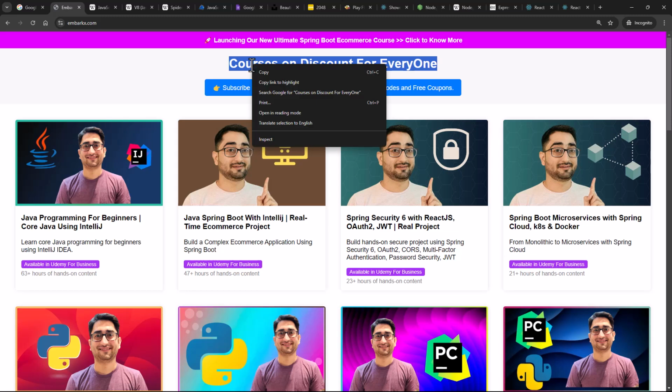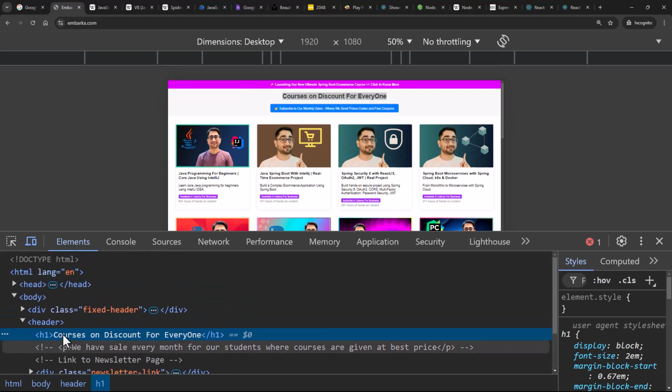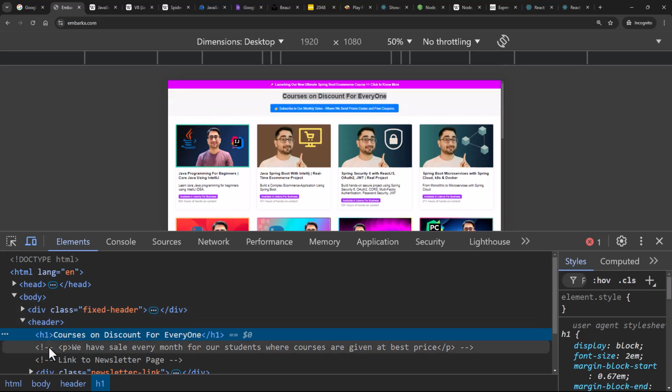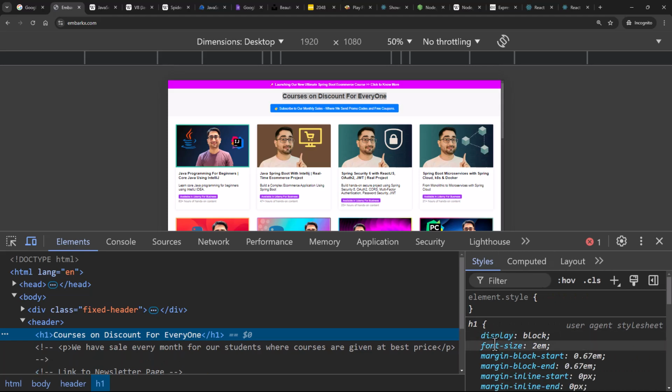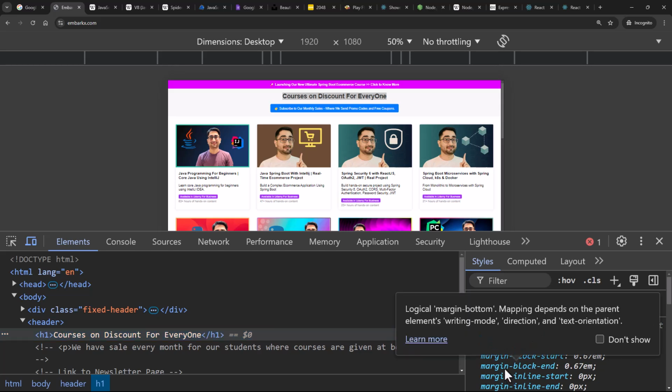Here, if you right click and say inspect, you're going to see this code. The code on the left hand side is nothing but HTML. Then on the right hand side, you have this code, which is CSS. And then you have something called JavaScript as well, which brings a lot of life into whatever you're building in the web pages.